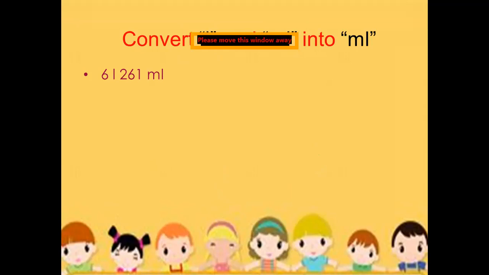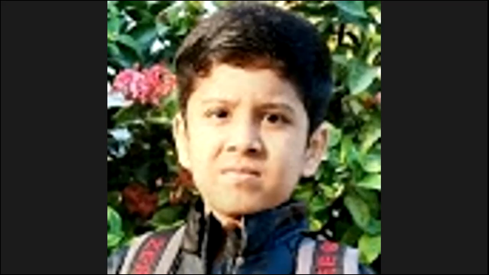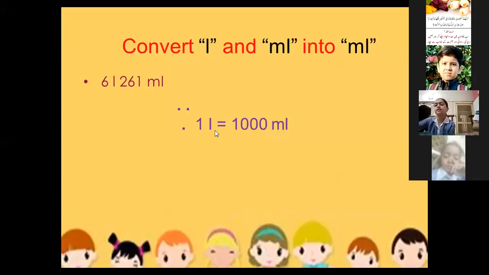So what we will write here, the standard. We will write the standard first. Everybody write in the loose sheet. 1 liter is equal to 1000 ml.